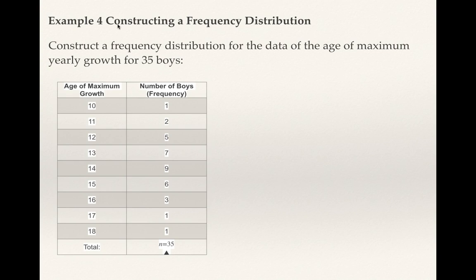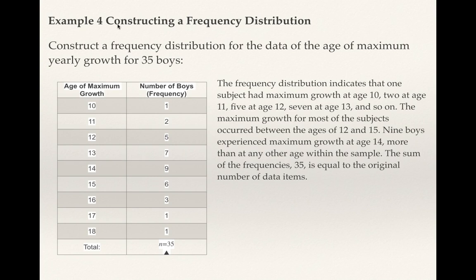Just summarizing all of that data into one of each of the data points, which is 10, 11, 12, 13, 14, which are the ages, and then how many of the people in the population had that number as their data point. Okay, so that's a frequency distribution table.